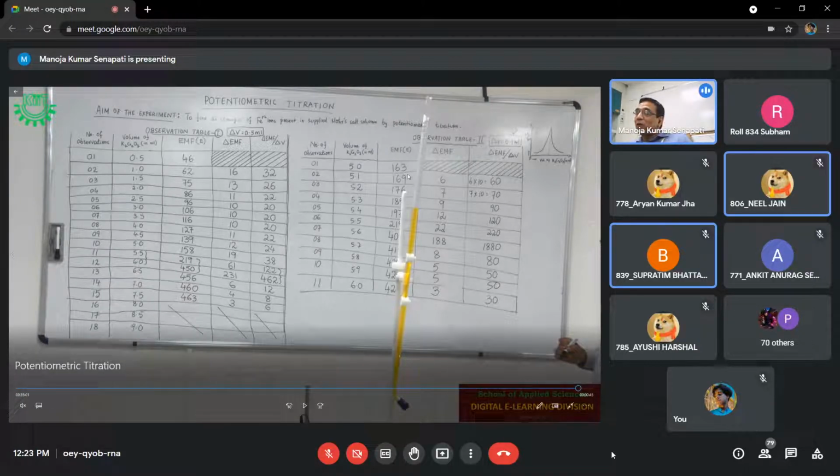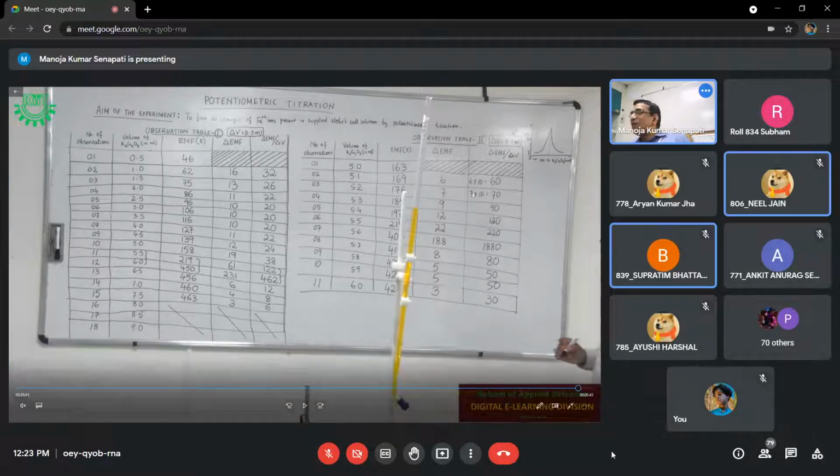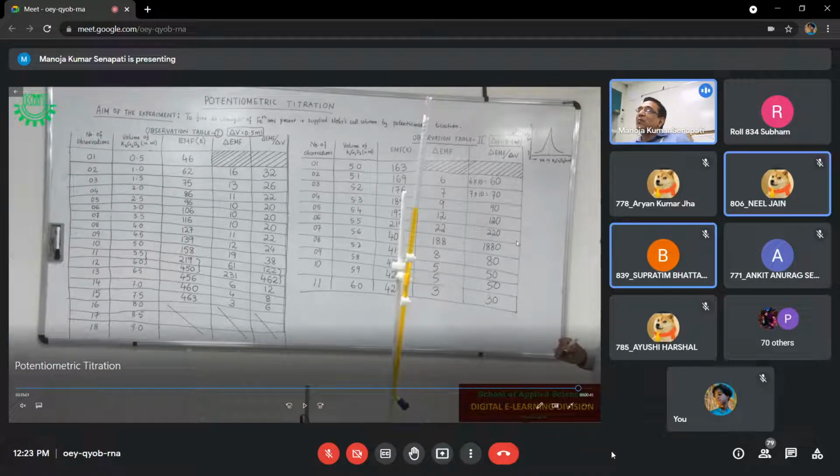And we are going to plot the graph not by using the second table, but by using the first observation table. From the second observation table, we are going to get the value directly. It is 5.6. We are getting it directly. No necessity of plotting. So when I share the observation table, you will plot the graph by taking the data of the first one.